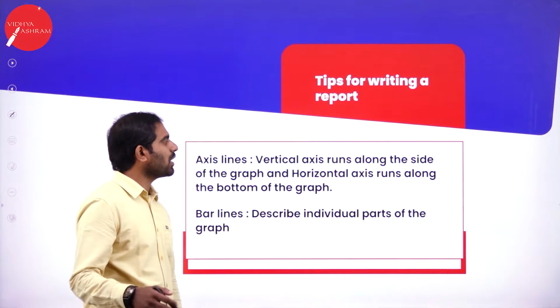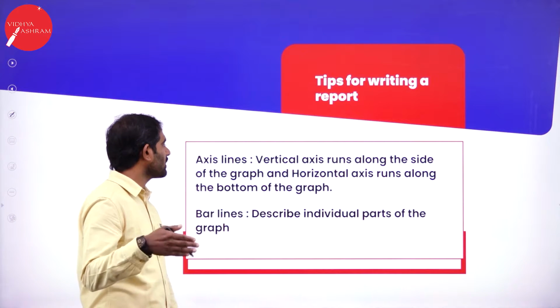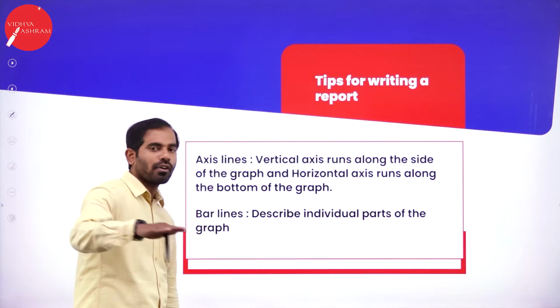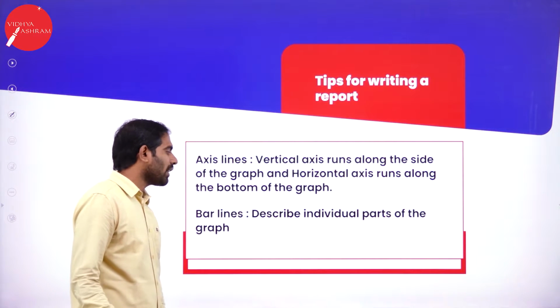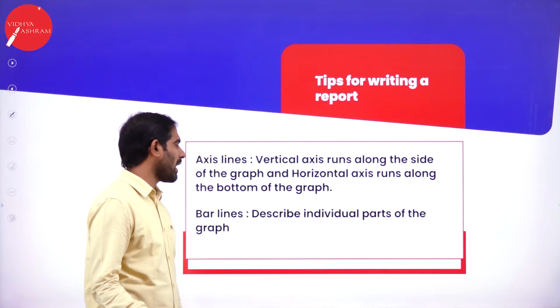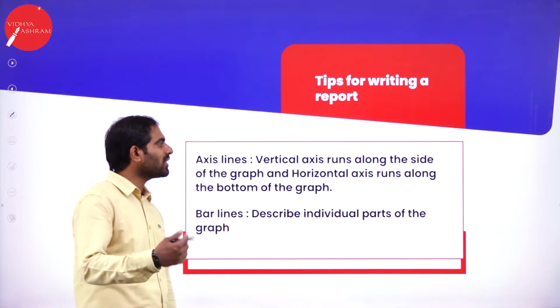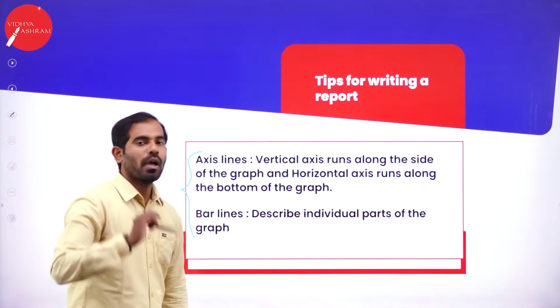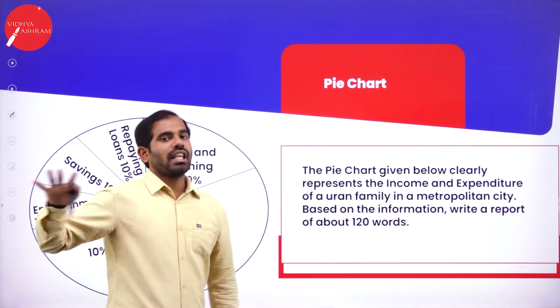Axis lines. Vertical axis runs along the side of the graph and horizontal axis runs along the bottom of the graph. Bar lines describe individual parts of the graph. So let us see what all these 5 tips mean. Just take a look at this.